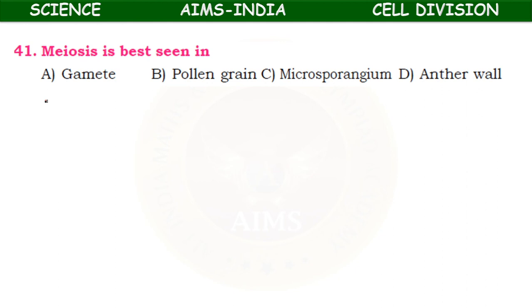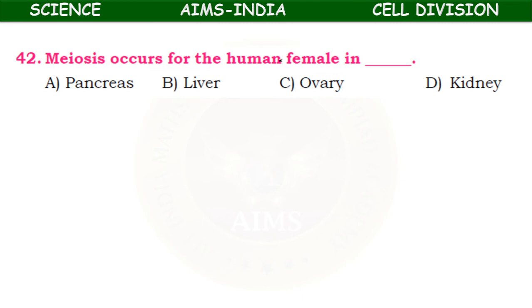So, it is best seen in the microsporangium, okay, means the pollen grain producing chamber. Meiosis occurs for the human female in pancreas, liver, ovary, kidney. Here the reproductive organ is the ovary. So, meiosis occurs in the ovary, while the remaining organs are somatic, vegetative organs.